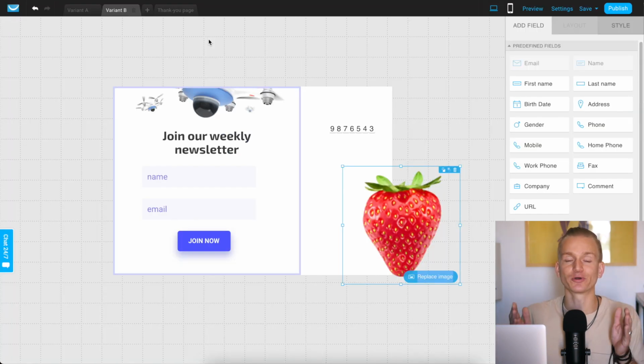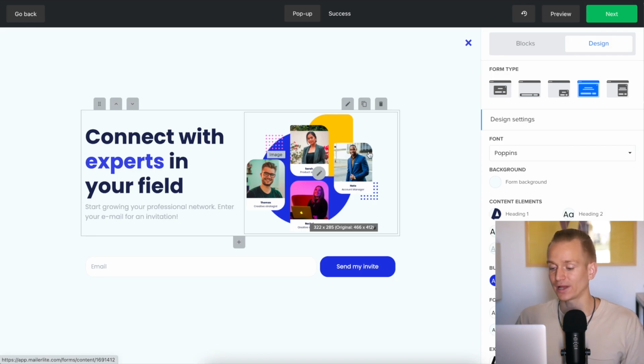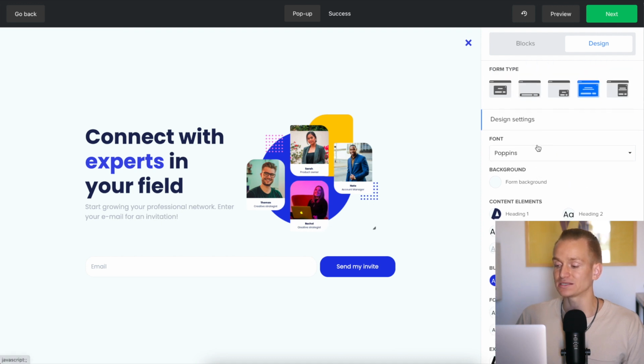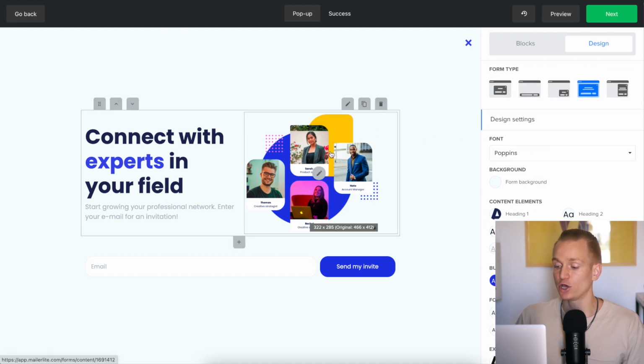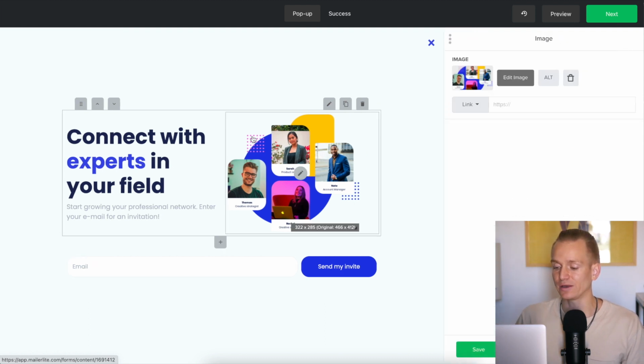Okay, next super important thing when it comes to email marketing softwares is creating pop-ups. These are pop-ups to collect subscribers' emails and build your email list. GetResponse is absolutely phenomenal when it comes to this. If you look at, for example, MailerLite, you can also create a pretty nice looking pop-up, and you have all of the basic functionalities, and you can adjust when the pop-ups come up. But here, if I press on the image, I can basically just change the image, and that is it.